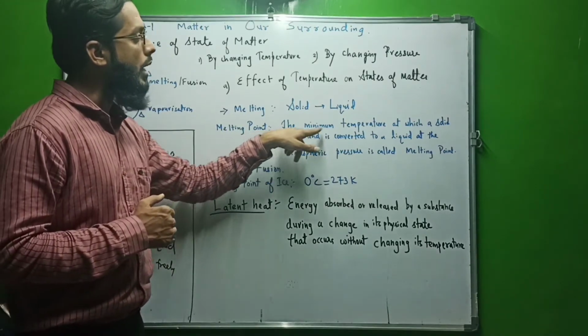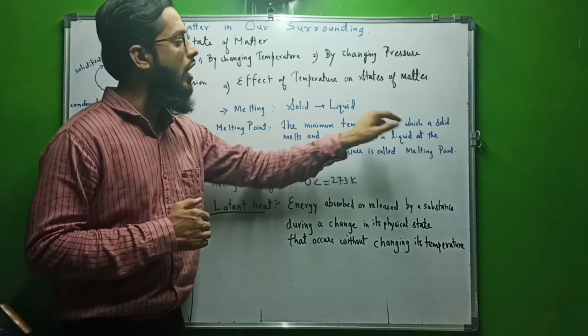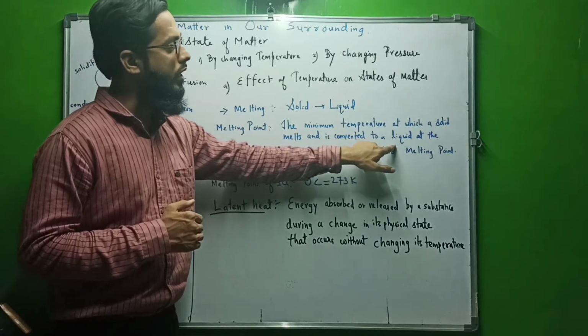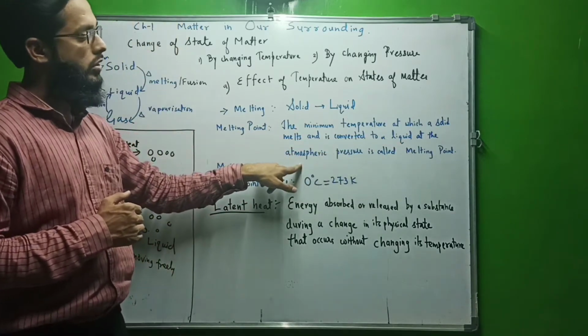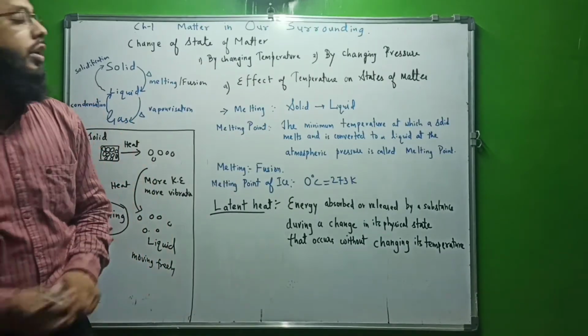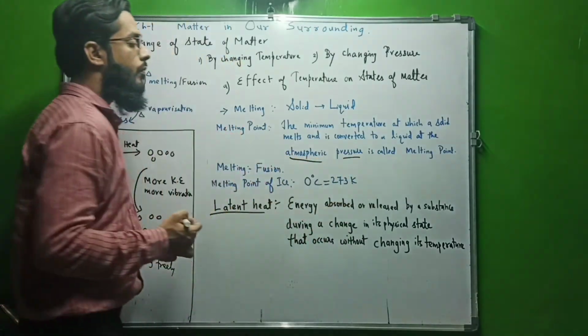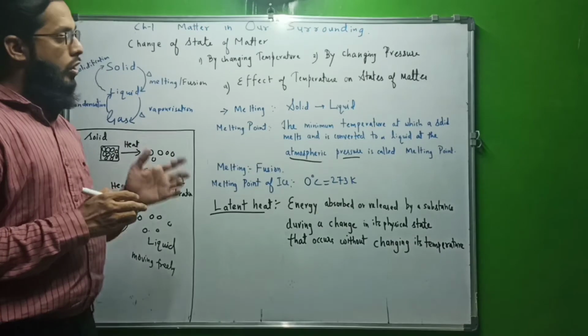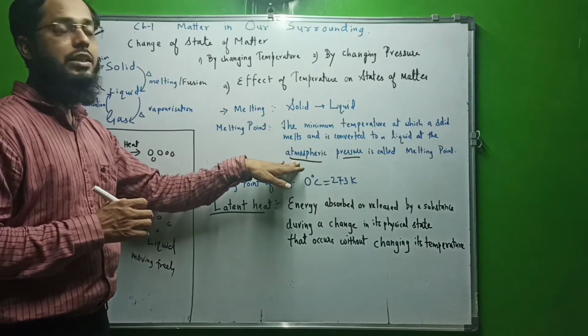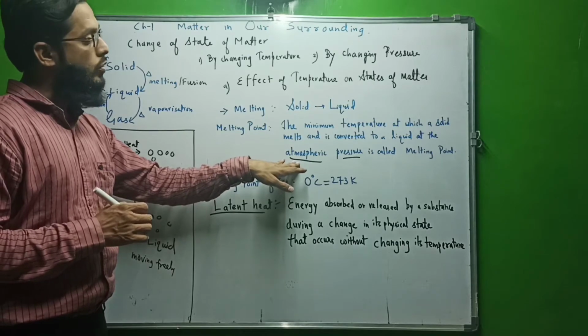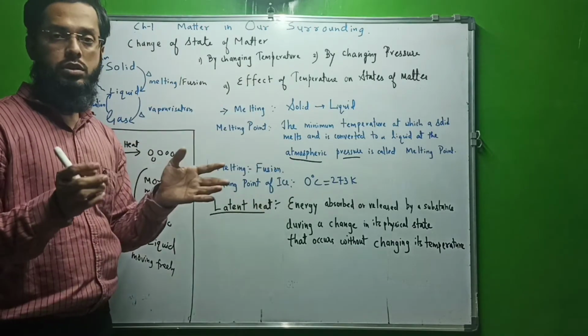The minimum temperature at which a solid melts and is converted to a liquid at atmospheric pressure. Please note here, I have written atmospheric pressure. Why so? Because if we are increasing the pressure, the melting point changes. That's why this is normal atmospheric pressure.